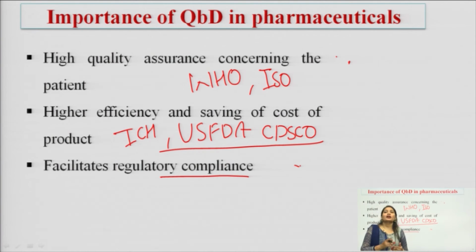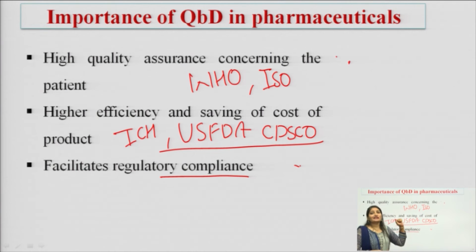compulsory to follow in the pharmaceutical industry to obtain the quality of the product or to maintain the integrity of the product. Okay. Next is ISO. ISO is International Organization of Standardization. Okay.